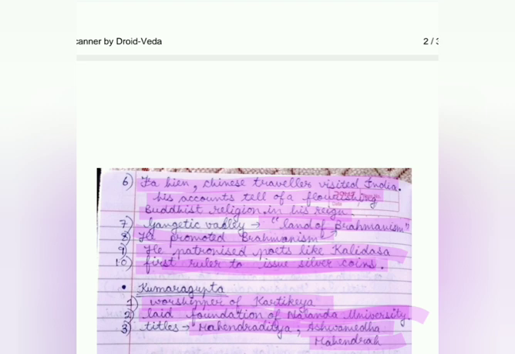Okay, so we say that Skandagupta was the last great ruler. He saved the empire from the Hun invasion. So this is important. The Bhitari pillar inscription gives us information about Skandagupta, and he proclaimed for himself the title Vikramaditya. Means nobody gave him this title, but he proclaimed it himself. So there is a difference between these two terms: to proclaim a title yourself, and somebody giving you the title.